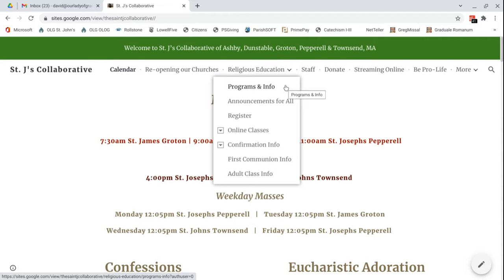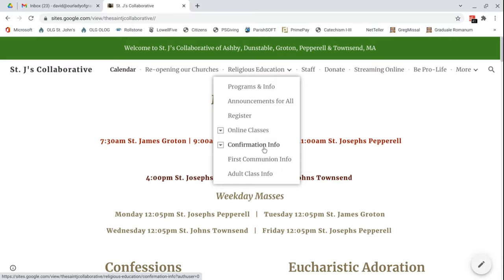The real benefit of having this Religious Education webpage is that families can come in here and select whichever of these tabs relates to them or their questions. So if you're trying to help a parent find information regarding their First Communion class, they want to know when First Communion is going to be, you can direct them to the First Communion info tab on the Religious Education website. It'll have all the info that you're looking for.